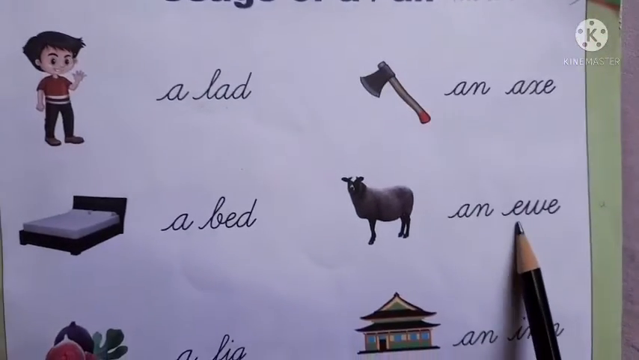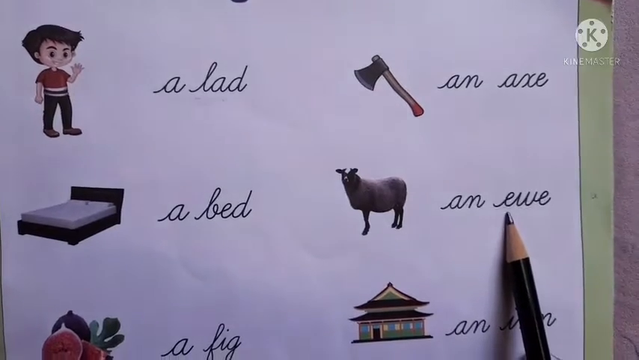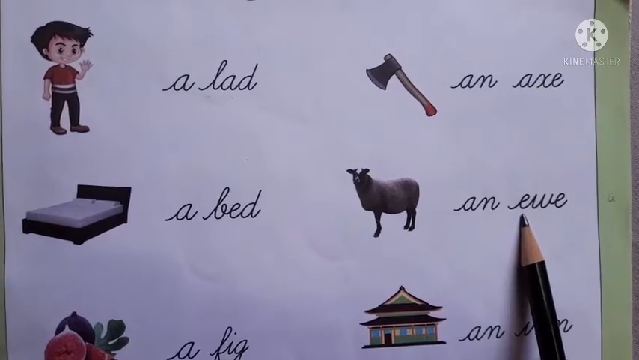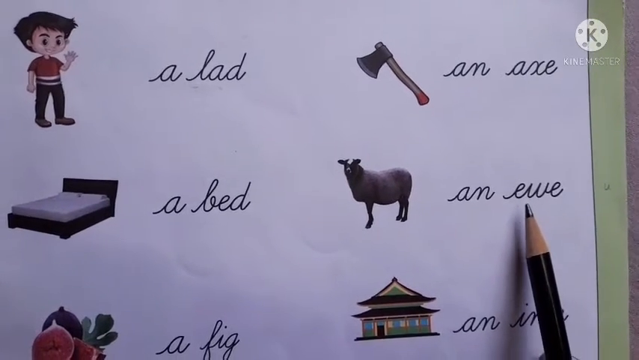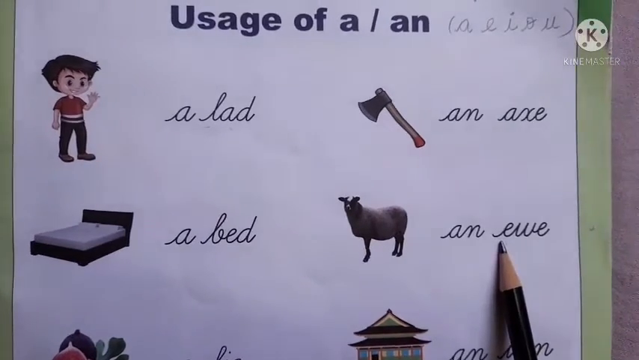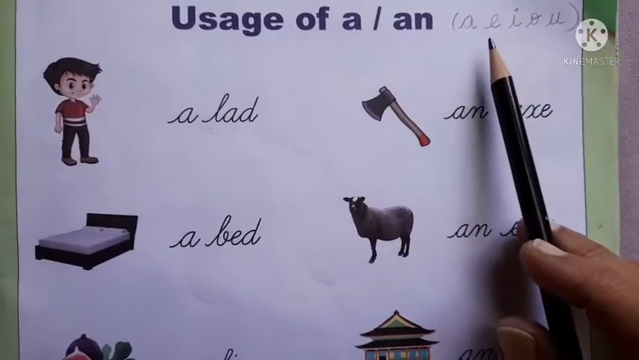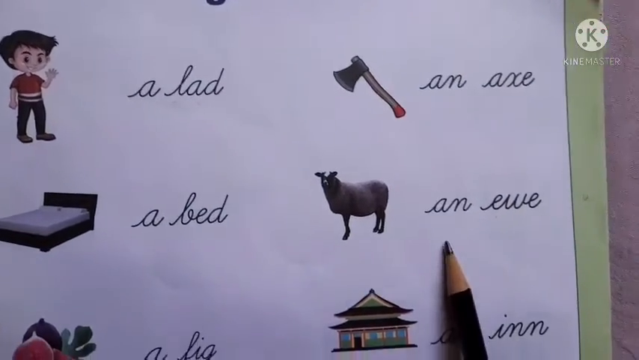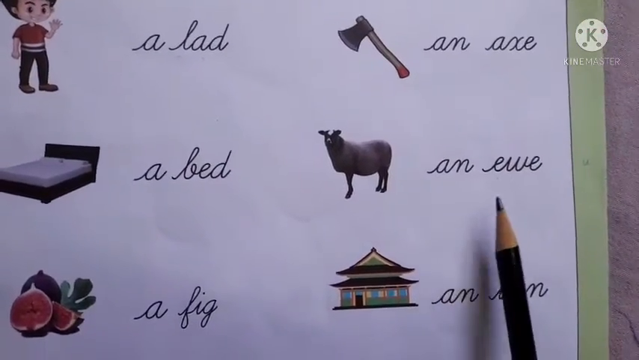Okay. What is this? This is an ewe. Ewe is a female sheep. A mother sheep or a female sheep is called a ewe. What is the first letter? E. E is a vowel. So you write "an". An ewe.